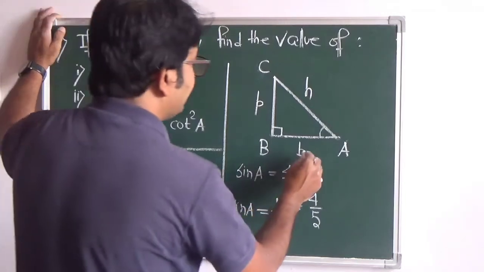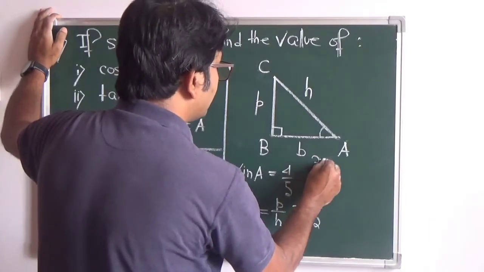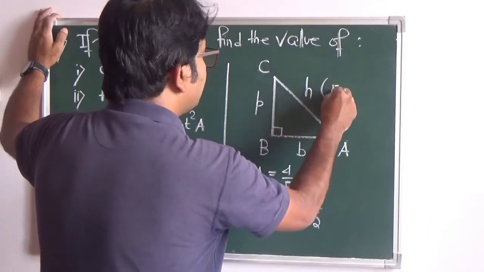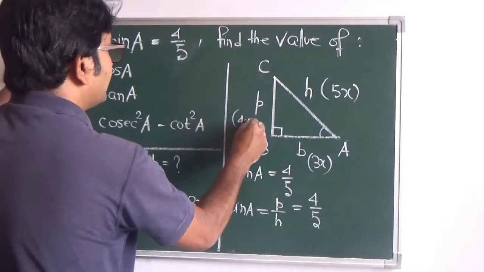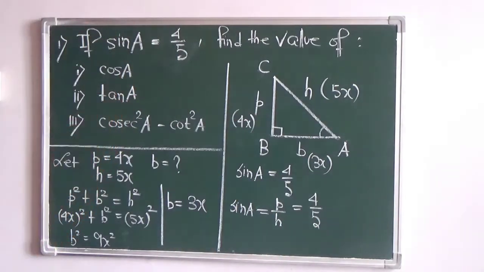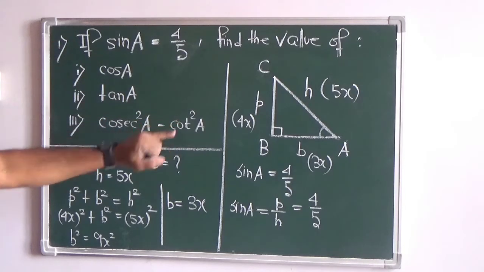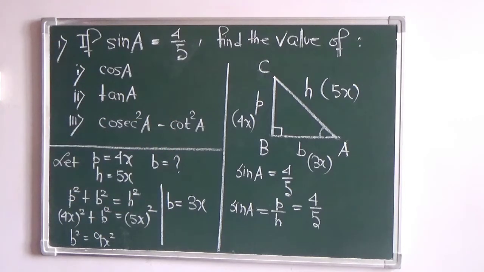So now you can write B as 3x, H is given as 5x, and P is given as 4x. Now we know the three sides of this triangle. Now you can proceed to find the unknown quantities, that is cos A, tan A, and cosec square A minus cot square A. So let us see. You have noted it down, then I will solve it.